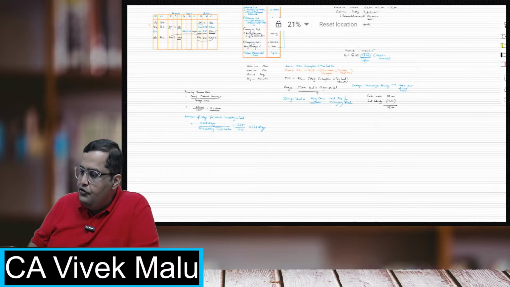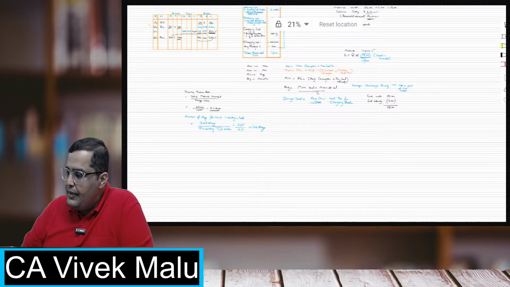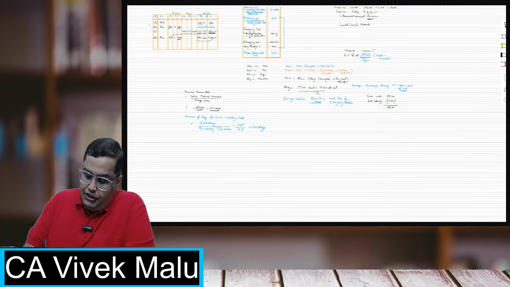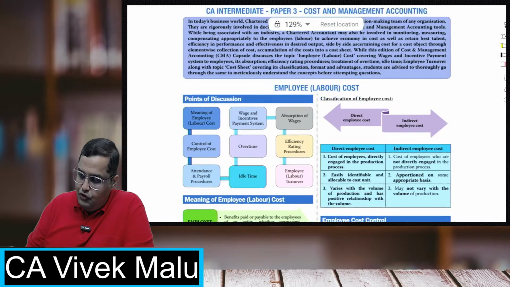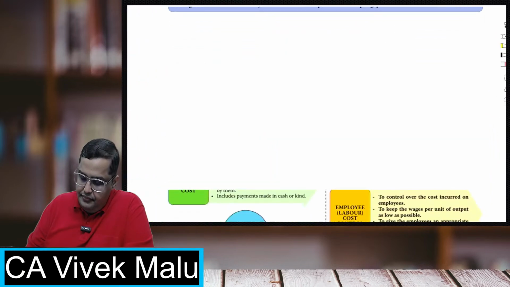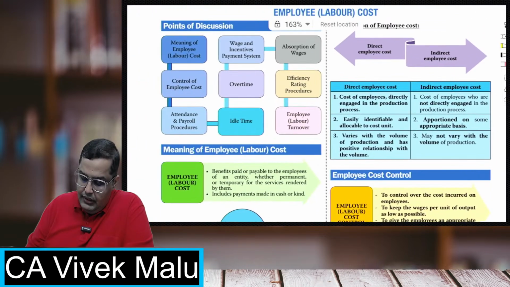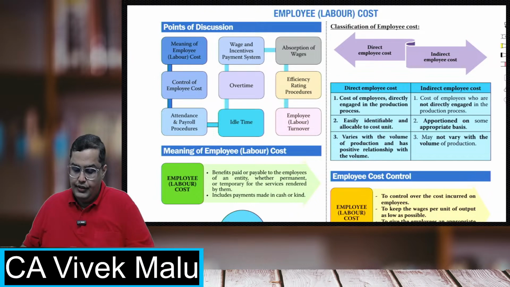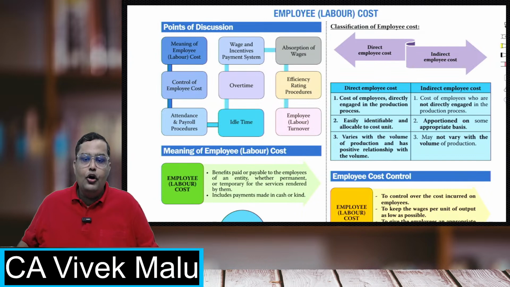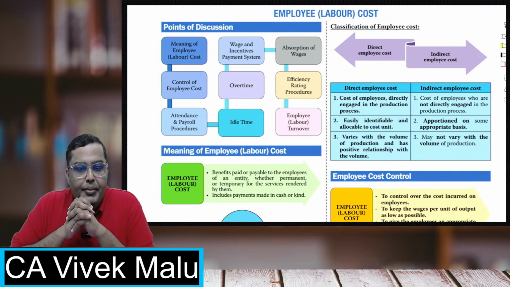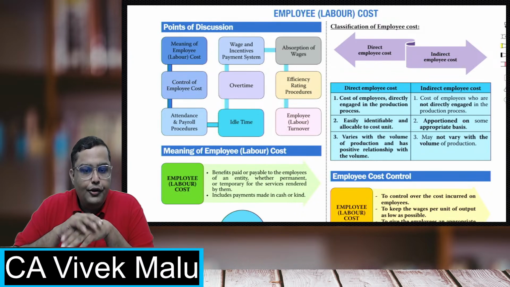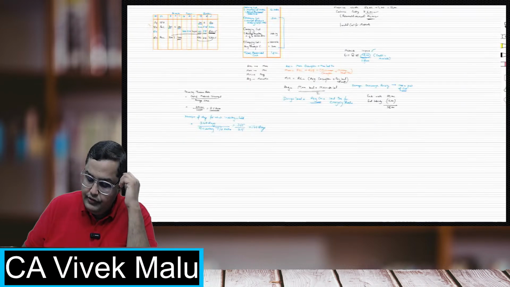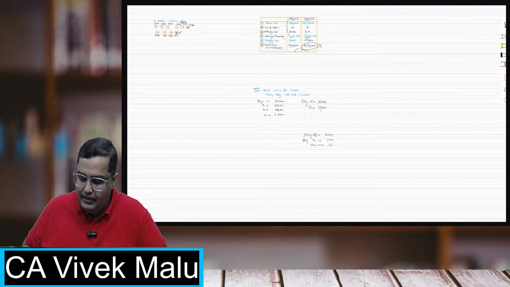Okay, any other doubts? Perfect. Surely. So, students, let's go to the next one. That is the labor cost. Now, labor cost, let me again give you the brief. What exactly are we going to see in this chapter? Labor cost. Okay, so materials is done.